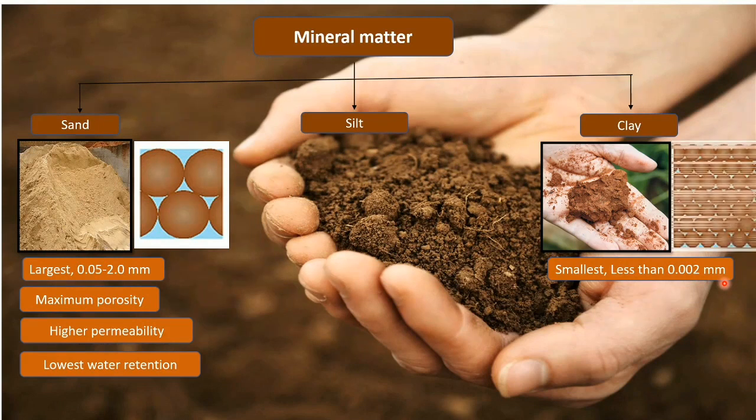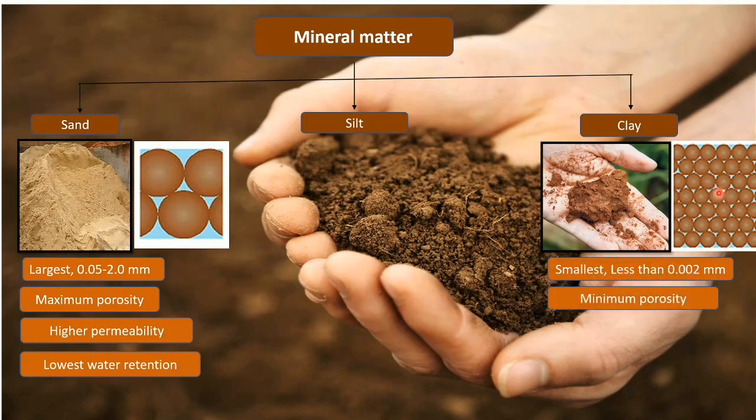As you can see in the image, these particles are very closely packed, very small, and hence the pore spaces are also very small. And since the pore spaces are small, it will have minimum porosity. There will be very little space between the soil particles. And since the porosity will be minimum, it will have the lowest permeability.